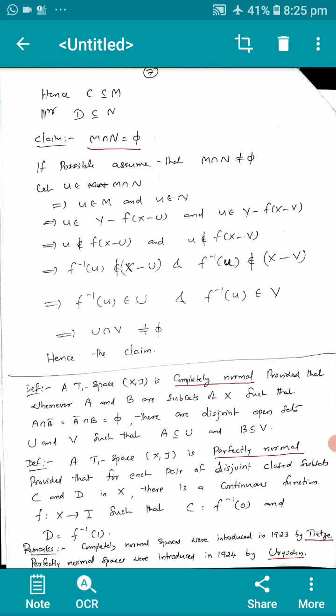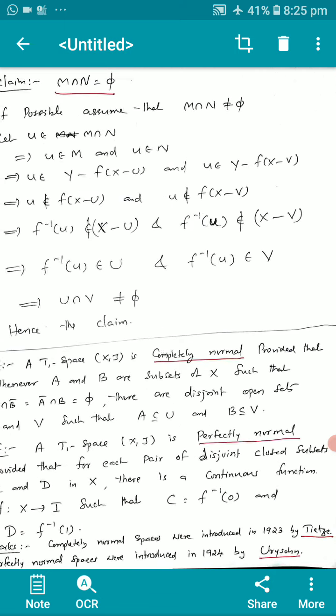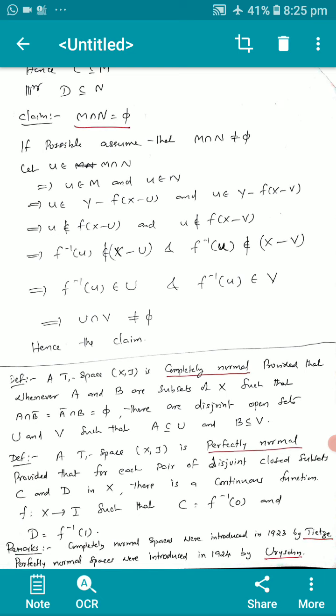Next definition, a perfectly normal space. A T1 space X is perfectly normal provided that for each pair of disjoint closed subsets C and D in X, there is a continuous function f from X to the closed interval [0, 1] such that C equals f inverse of 0 and D equals f inverse of 1. If this is possible, we call it a perfectly normal space. Remarks: completely normal spaces were introduced in 1923 by Tietze. Perfectly normal spaces were introduced in 1924 by Urysohn.